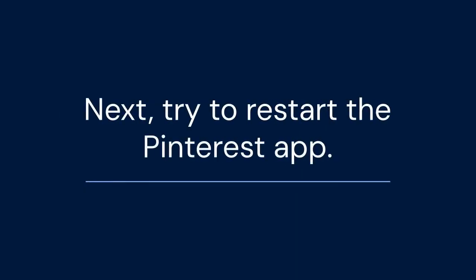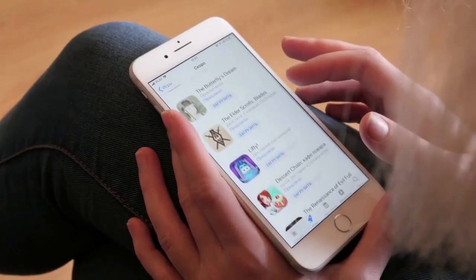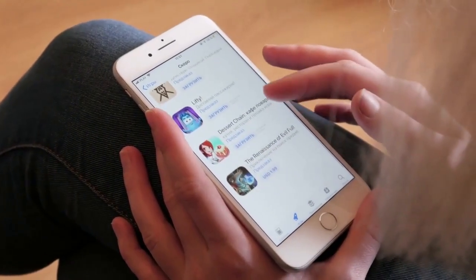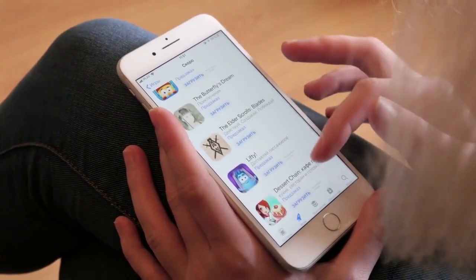Next, try to restart the Pinterest app. Close Pinterest completely. Swipe it away from your recent applications list. Then, open it again from scratch. This often fixes small glitches and gives the app a fresh start.